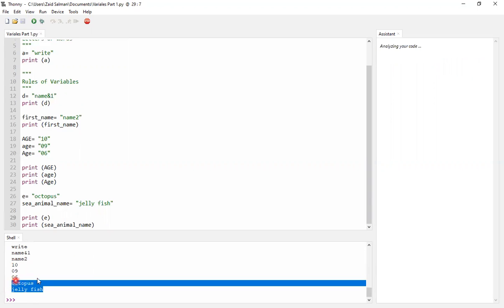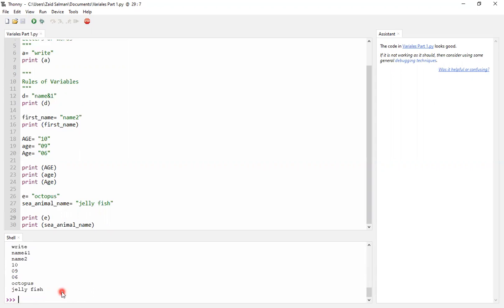There is no error either the first time or the second. If you want to clear this, you can, but it's totally up to you. It doesn't matter if we clear the shell or not. As I said, it's totally okay to have smaller names as well as bigger names.